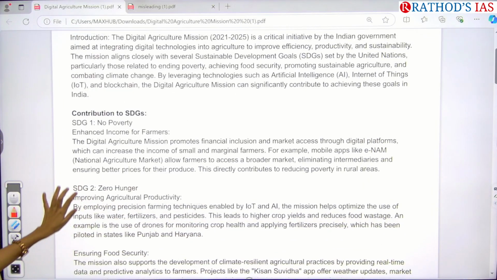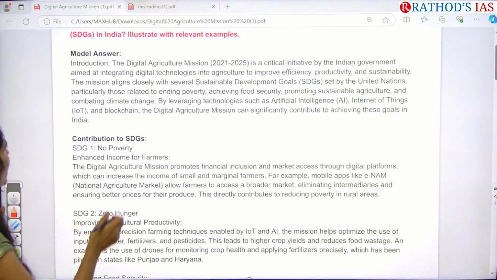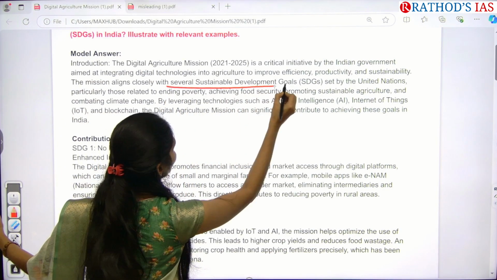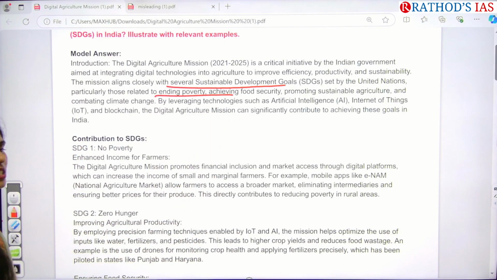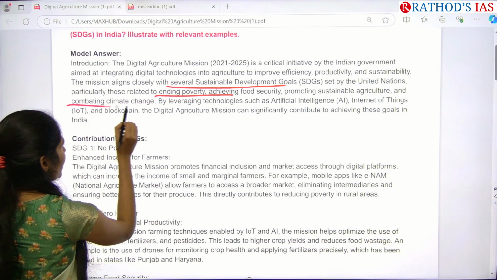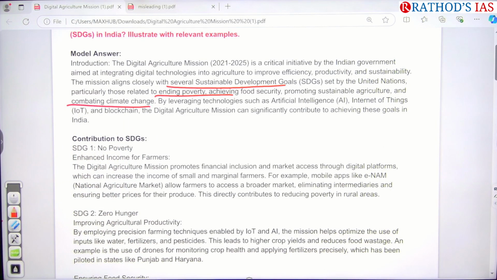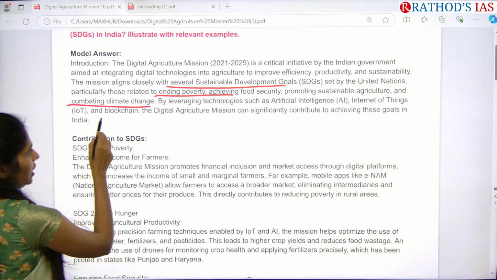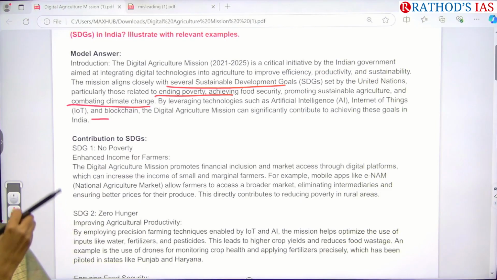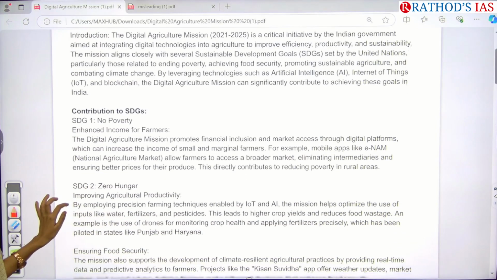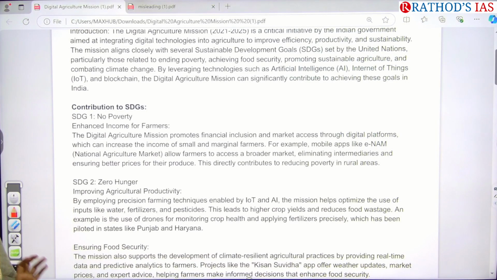The goals that we can achieve here are ending poverty, achieving food security, as well as promoting sustainable agriculture and combating climate change. We can use here AI, Internet of Things, blockchain, etc., so that by using all these things, the digital agriculture mission is going to achieve these targets. So what are the SDGs that we can achieve by using this mission?